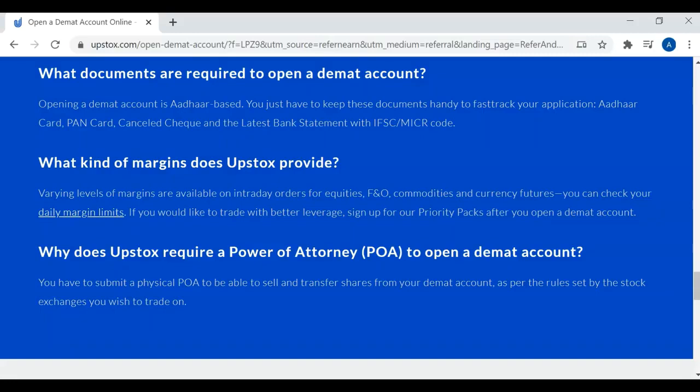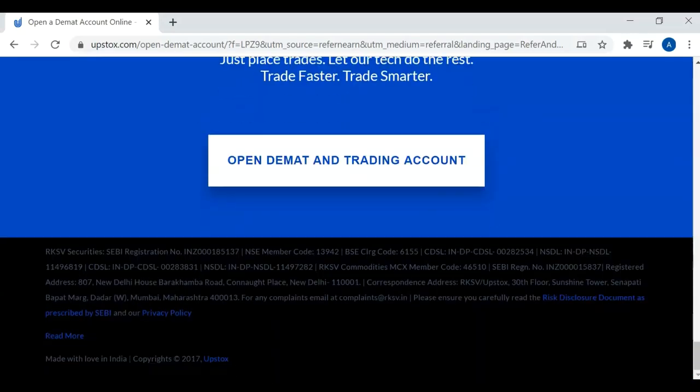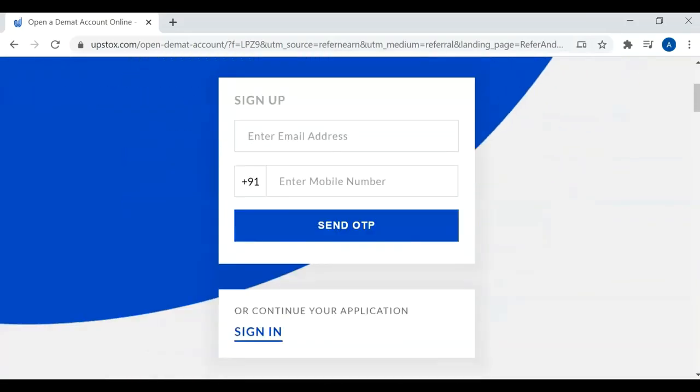Furthermore, the shares will be in your name only, but as you are buying and selling those shares through a broker, to be able to sell those shares in the market, you are giving that authority to sell to the Upstox people, and that is what is meant by a power of attorney, signing that POA and giving it to Upstox. So Upstox is the only broker currently available wherein without even giving that POA you can start buying shares, and you can even sell the shares by using the TPIN facility.